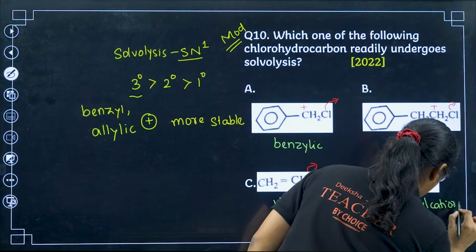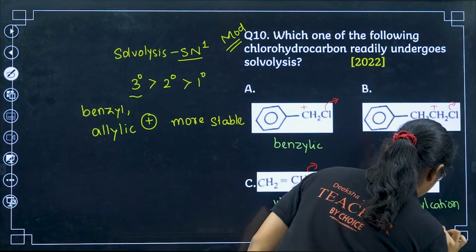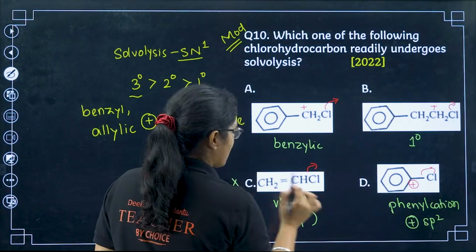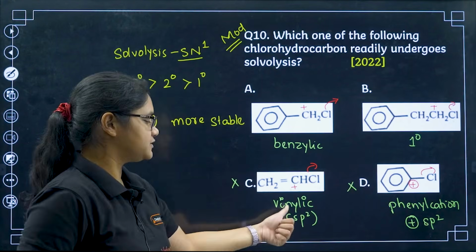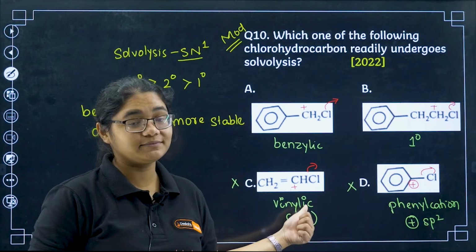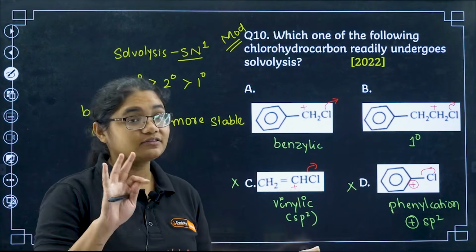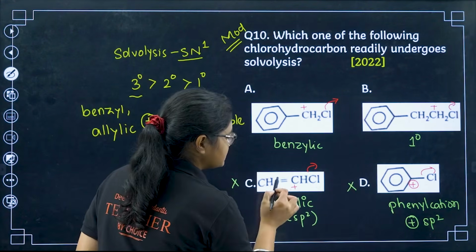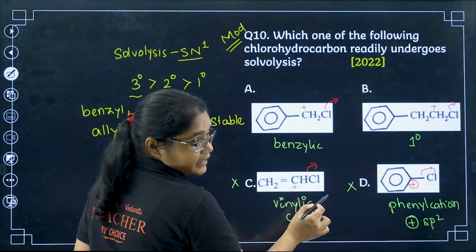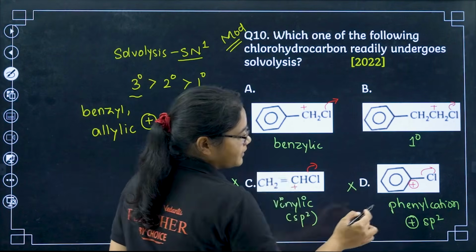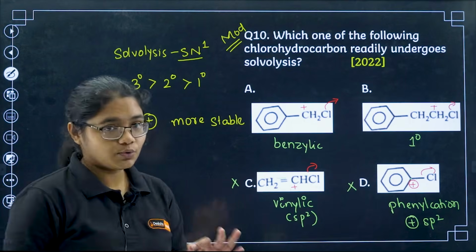Okay, and here also I have positive charge on the sp2 carbon. So these two are unstable because there is positive charge on the sp2 carbon. Now why am I saying sp2? Because it is having 3 sigma bonds. If you can see, this is 1 sigma bond with H, 1 bond with Cl, so 3 sigma bonds, so it is an sp2 carbon. Here also this is an sp2 carbon.